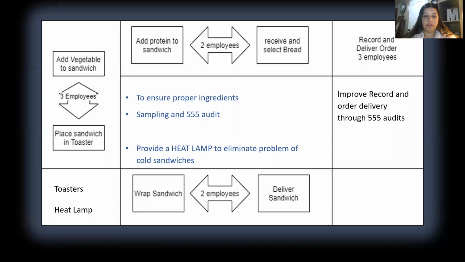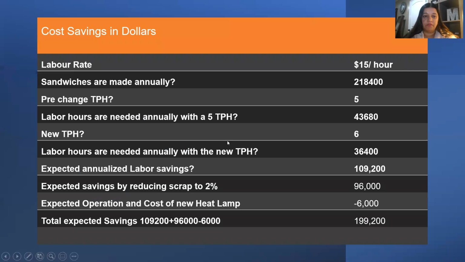I have again shown you my cell primarily divided into 1, 2, 3, and 4 stations where the raw material enters from one end and then the final product exits from the other end. And this is where I'm incorporating my heat lamps and where I'm doing my 555 audits.